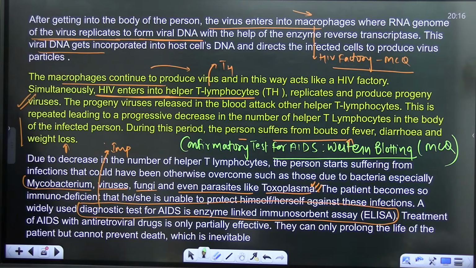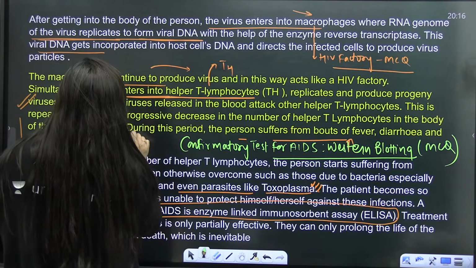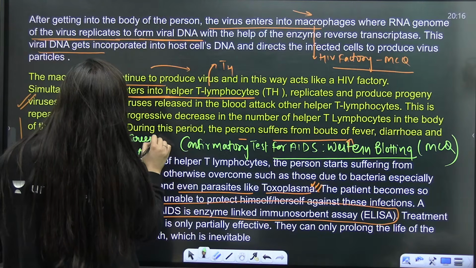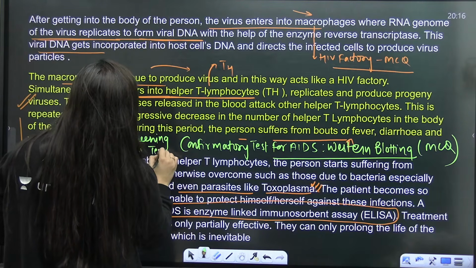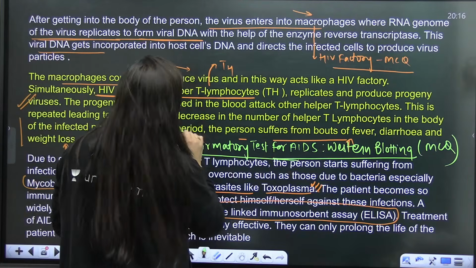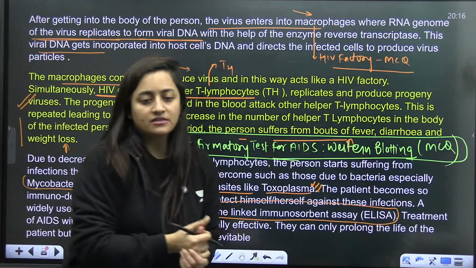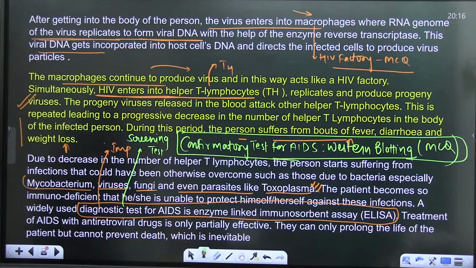So various antiretroviral drugs are provided. I have given you the example of zidovudine, right? There are some protease inhibitors as well. Some other drugs are also there that will basically inhibit those enzymes. Okay, so the screening or diagnostic test is the ELISA, but when it comes to the confirmatory test, that is going to be your Western blotting. This is important. Write it down quick. Guys, quick.